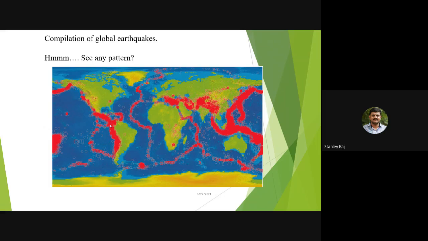So this one is a fault. Actually, the fault is the zone where the seismic intensity creates the impact.